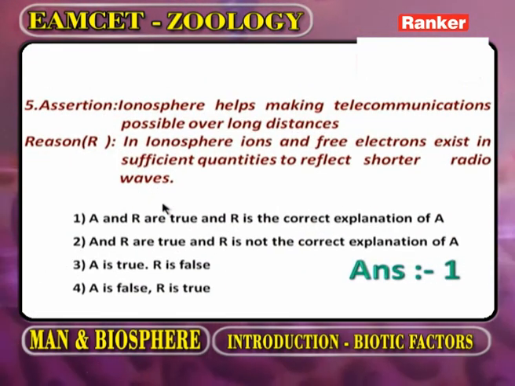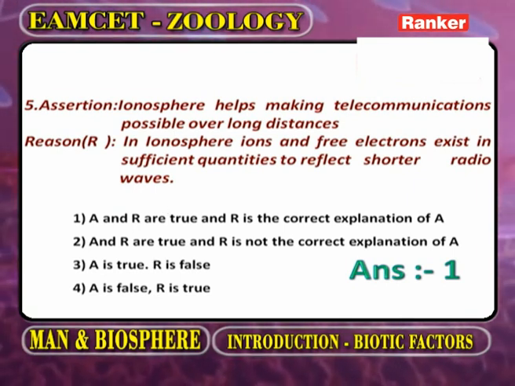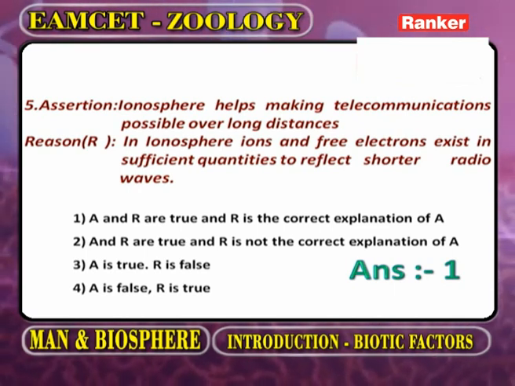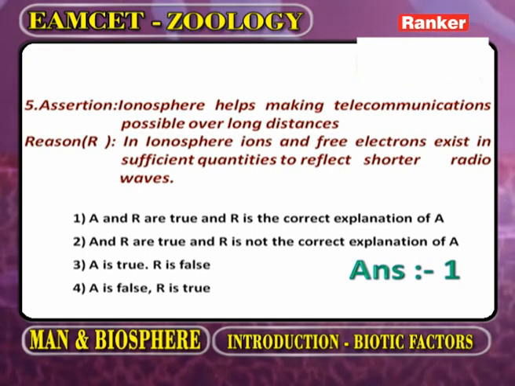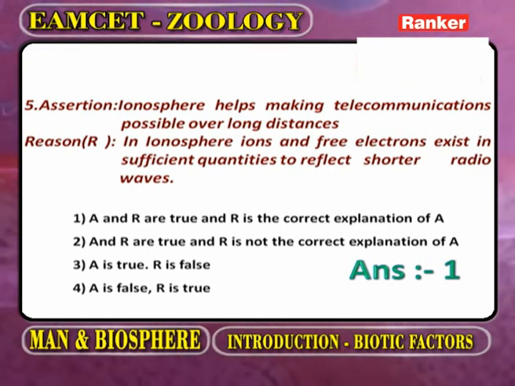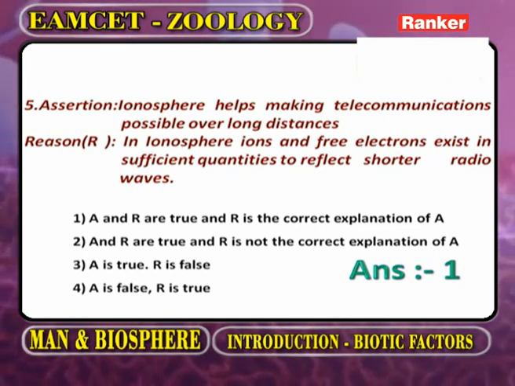Again an assertion. Ionosphere helps making telecommunications possible over long distances. The reason: in ionosphere, the ions and free electrons exist in sufficient quantities to reflect short radio waves.